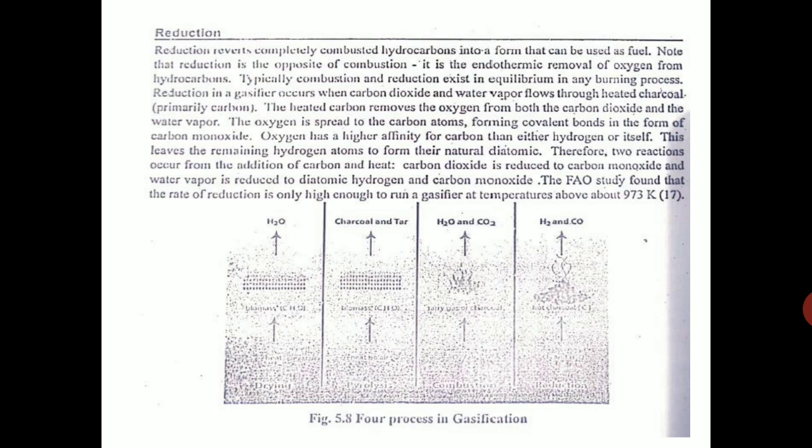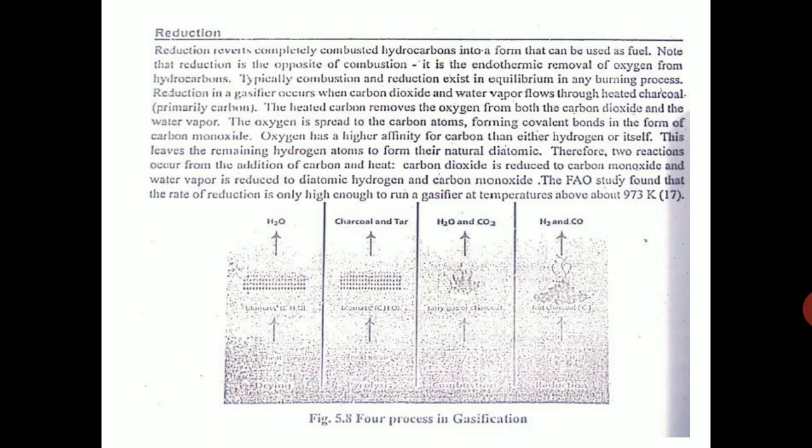The oxygen is attracted to the carbon atoms, forming covalent bonds in the form of carbon monoxide. So again, this oxygen will meet carbon and will form covalent bonds, that is CO. Oxygen has a higher affinity for carbon than either hydrogen or itself. So it has a lot of affinity, so it combines with carbon to form carbon monoxide. This leaves the remaining hydrogen atoms to form their own natural diatomic molecule. So this oxygen will not meet hydrogen and form water. It will leave the hydrogen alone, and it will become hydrogen gas.